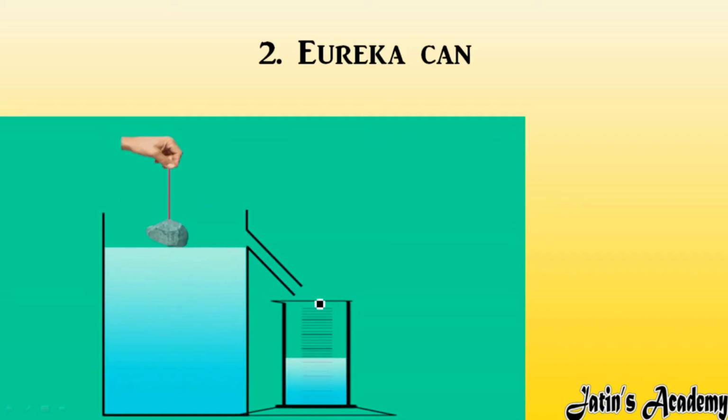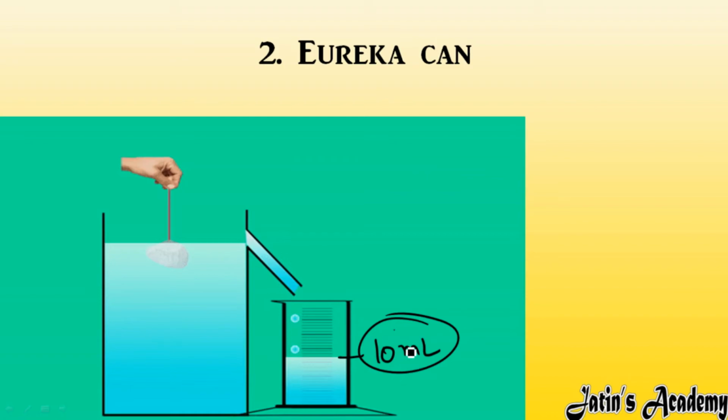For example, the volume of water that came out is 10 ml. So 10 ml is nothing but the volume of this irregular shaped object. Means here you have to check how much water came out after putting this irregular solid into the Eureka Can. Whatever amount of water came out is the volume of this irregular shaped object. So volume you can measure easily by Eureka Can, and